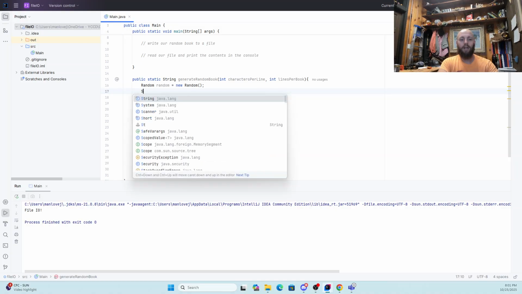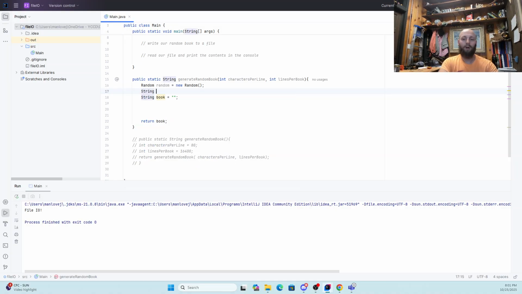And then I also want a string that I'm going to call possible characters. That's going to be essentially my alphabet. So this is going to include A, B, C, D, E, F, G, H, I, J, K, L, M, N, O, P, Q, R, S, T, U, V, W, X, Y, Z, comma, period, and space.